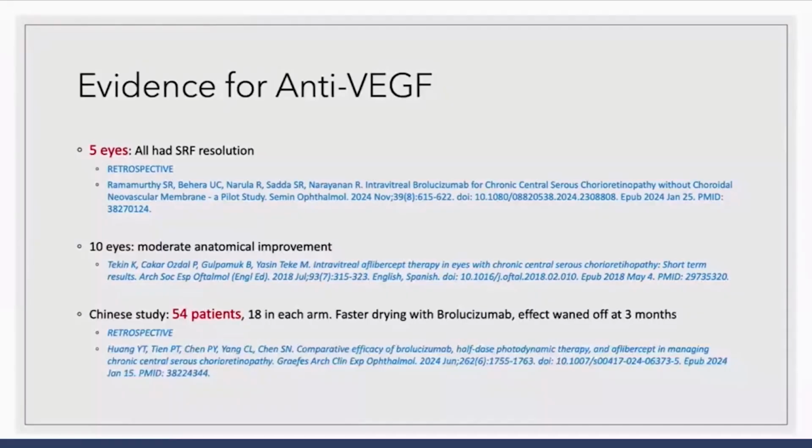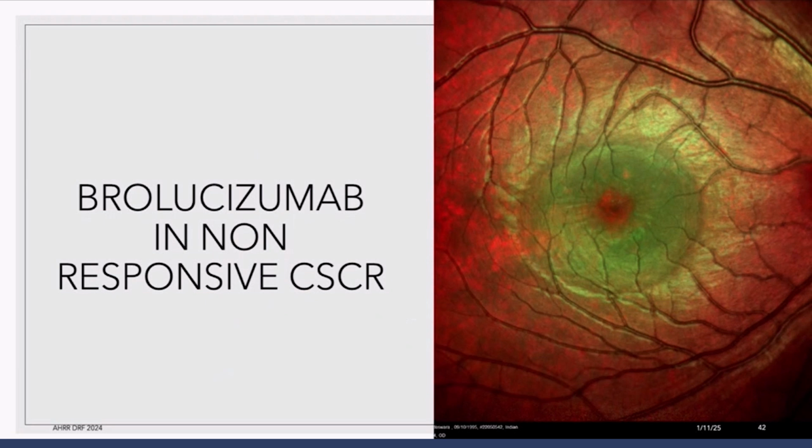Now coming to the evidence for anti-VEGFs. Very recently we had an article talking about brolucizumab in 5 patients only, which said that all of their 5 patients who had chronic CSCR with central leaks responded very well to brolucizumab. An Eplerenone trial was done about 7 years back with 10 eyes, which showed moderate improvement. And we also have Chinese data of about 54 patients, a 3-armed study with 18 patients in each arm, which showed the efficacy of brolucizumab was more than Eplerenone and PDT.